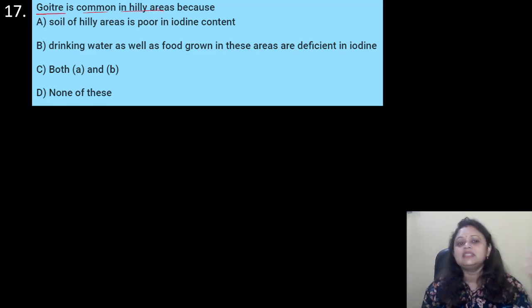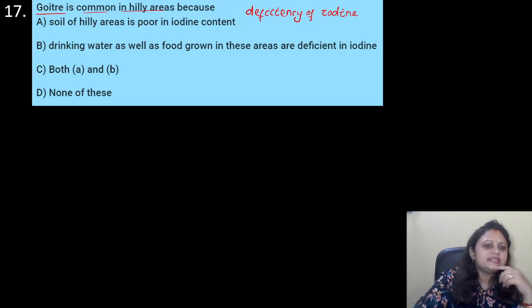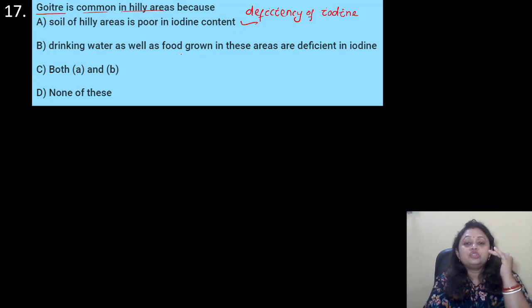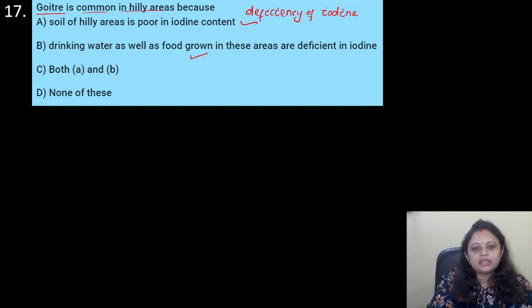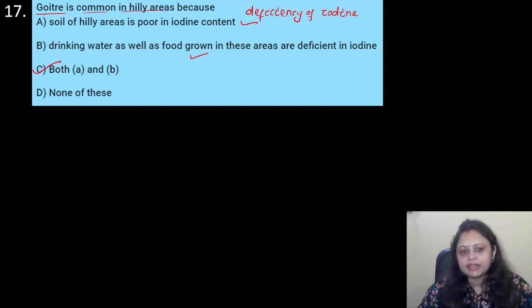So goiter is a disease which occurs due to deficiency of iodine. It is common in hilly areas because the soil in hilly areas is poor in iodine content, and also the drinking water as well as food grown in these areas are deficient in iodine. So the correct answer is option C, that is both A and B.